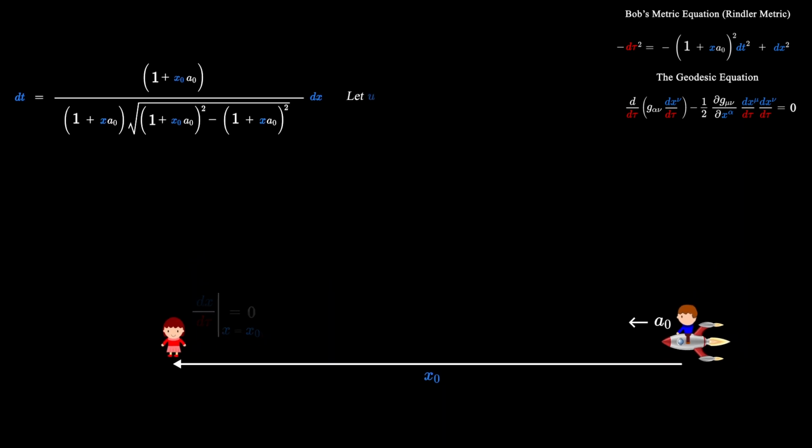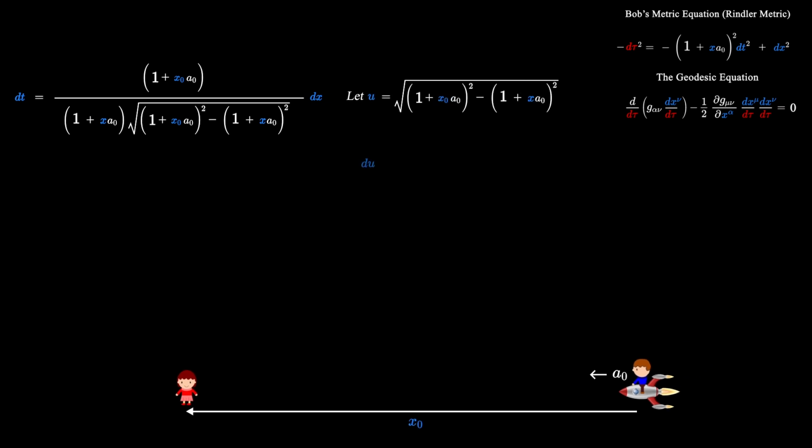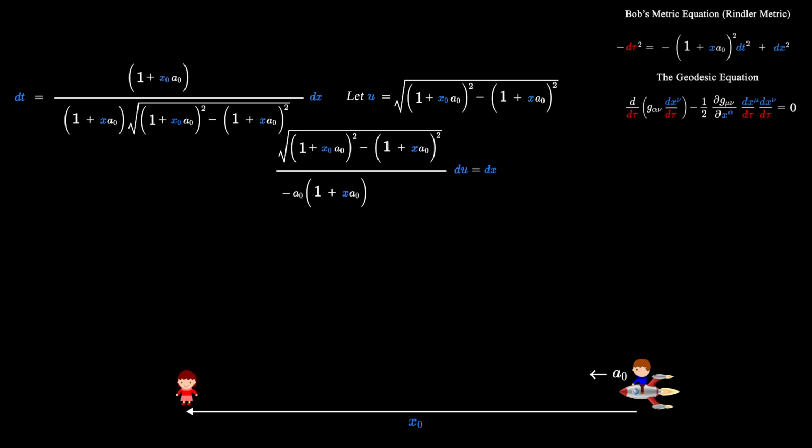Let u equal what's in the square root. Then du is this expression. Let's solve for dx, and then substitute this back into the original equation.